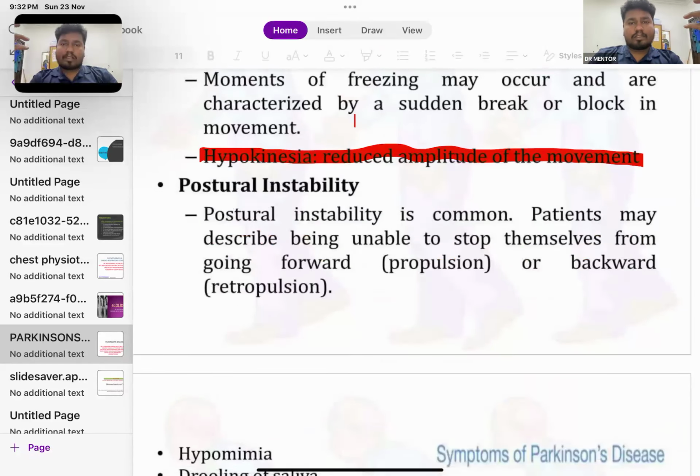Postural instability is common, and patients may describe being unable to stop themselves from going forward, called propulsion, or backward, called retropropulsion. So how does postural instability come about?